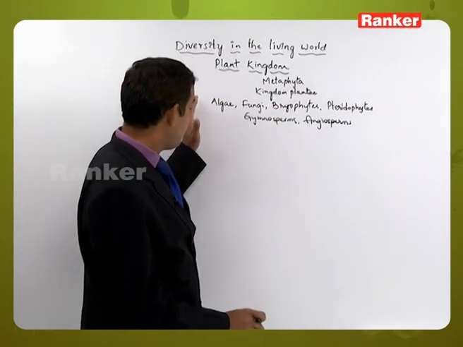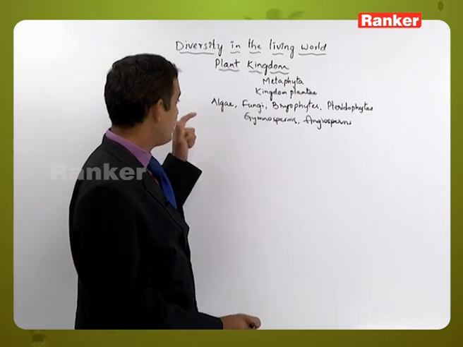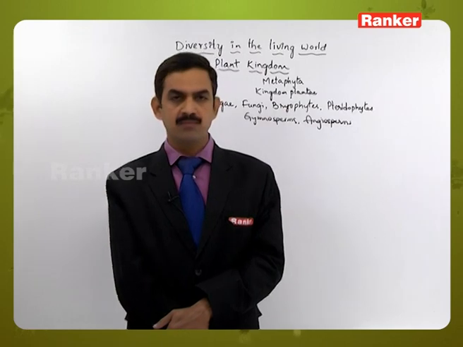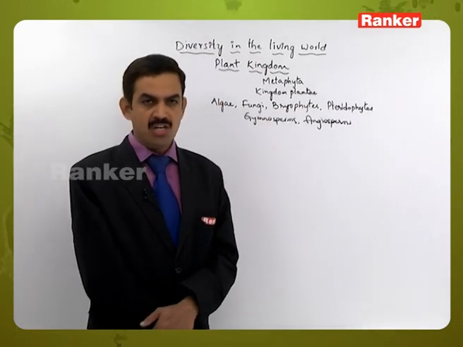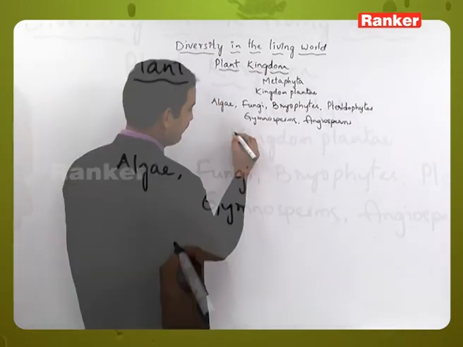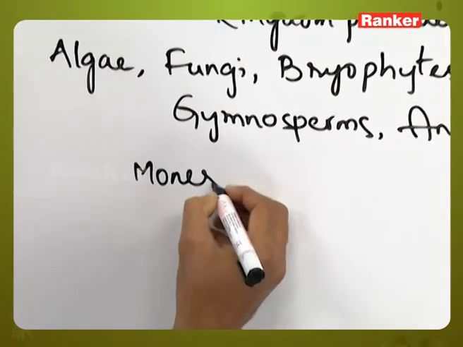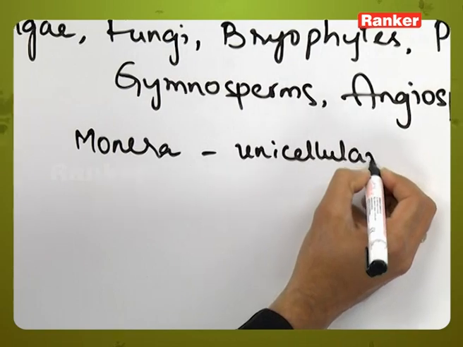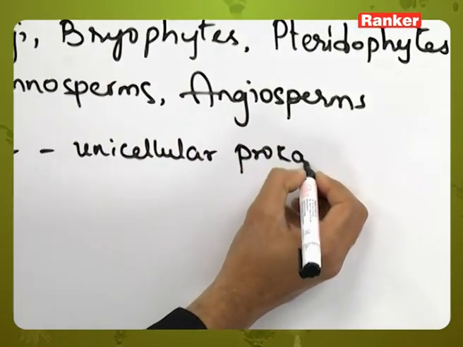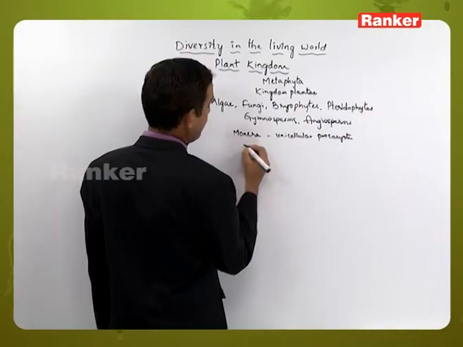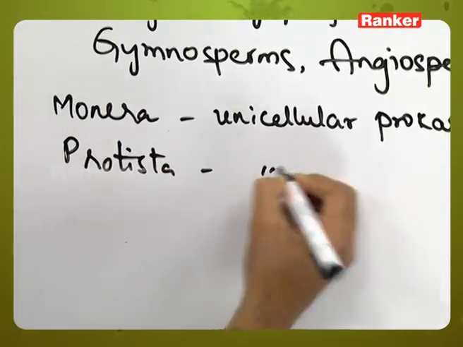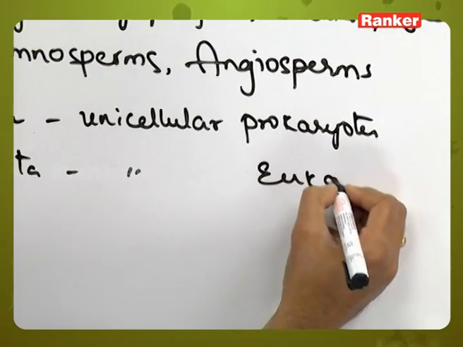So, when we consider this classification, initially the algae or unicellular organisms, particularly the prokaryotic unicellular organisms, were kept under Monera. And the protista includes unicellular eukaryotic organisms.